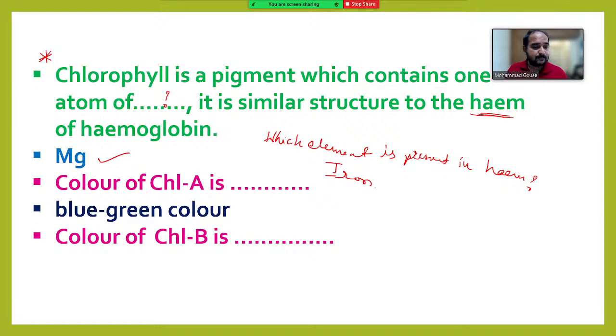Color of chlorophyll B is yellow. The right answer is yellow-green color. Very good.